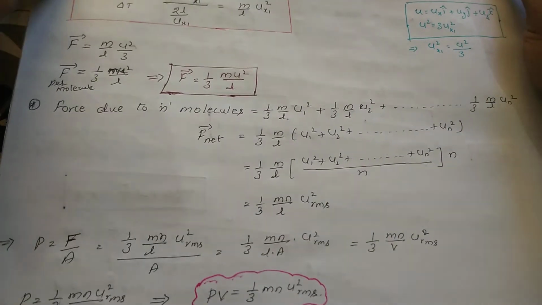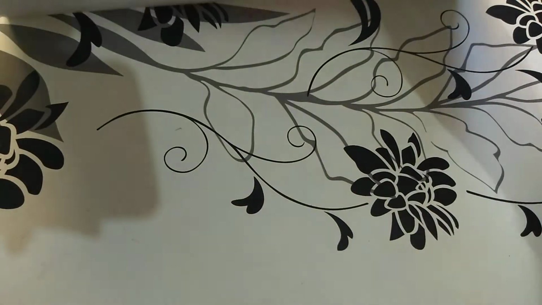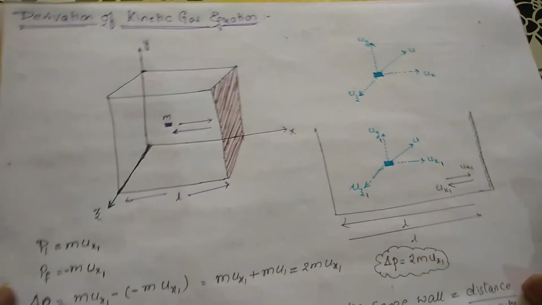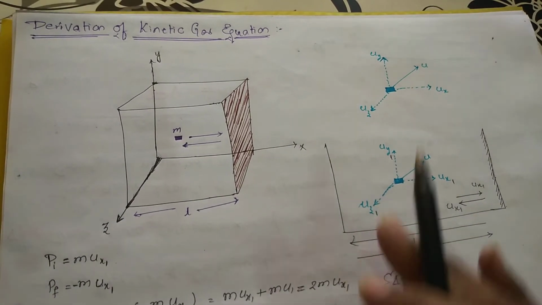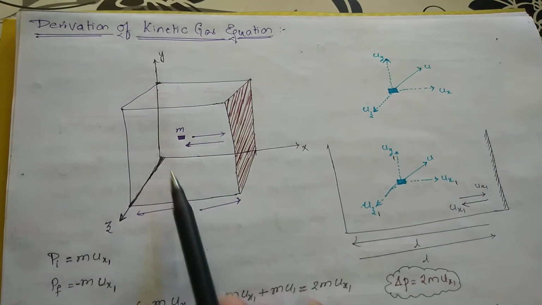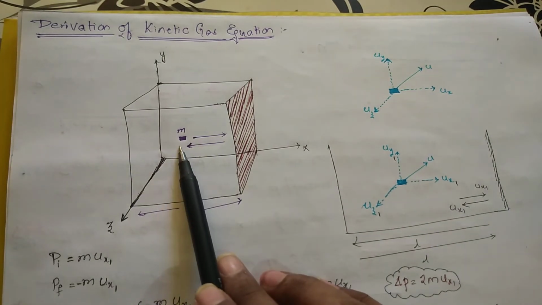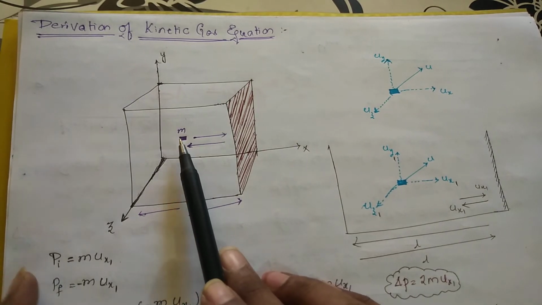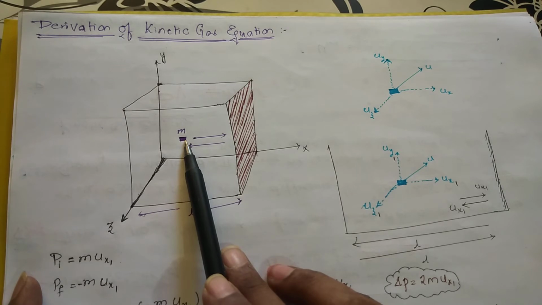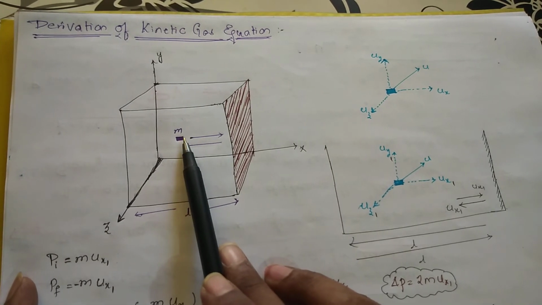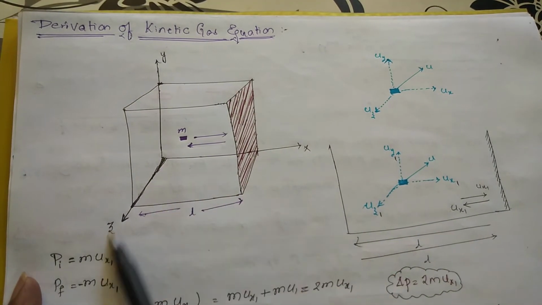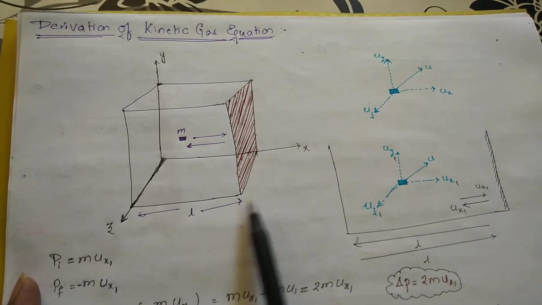Now we are going to deal in detail with how we have got this equation, right students? Now you are going for the derivation of the kinetic gas equation. Assume there is a cube like this, and you have a particle. You are not taking all the particles at a time, so that you won't get confused. You will take only one particle and apply that for all the particles. So a particle is present here. For your identification, I have made it thicker, and it is moving in this direction. This is the x direction, this is the z direction, and this is the y direction.